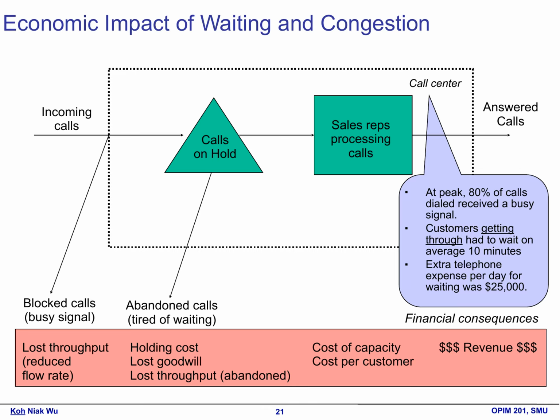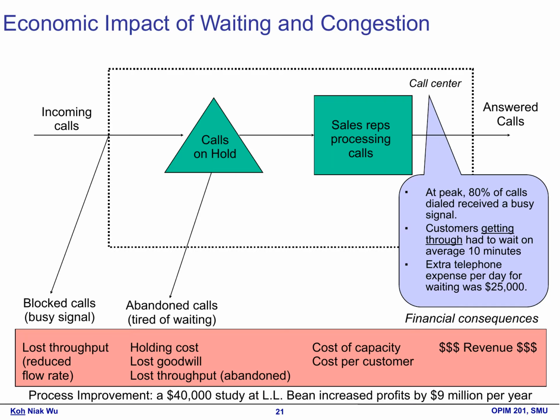At peak times, a staggering 80% of these calls are blocked, leaving customers frustrated and unable to connect. For those who do manage to get through, the experience isn't much better. On average, they find themselves waiting on hold for about 10 minutes. This lengthy wait can lead to dissatisfaction and a sense of being undervalued. The financial impact of these issues is staggering. On average, the extra time spent waiting can cost the call center around $25,000 each day.